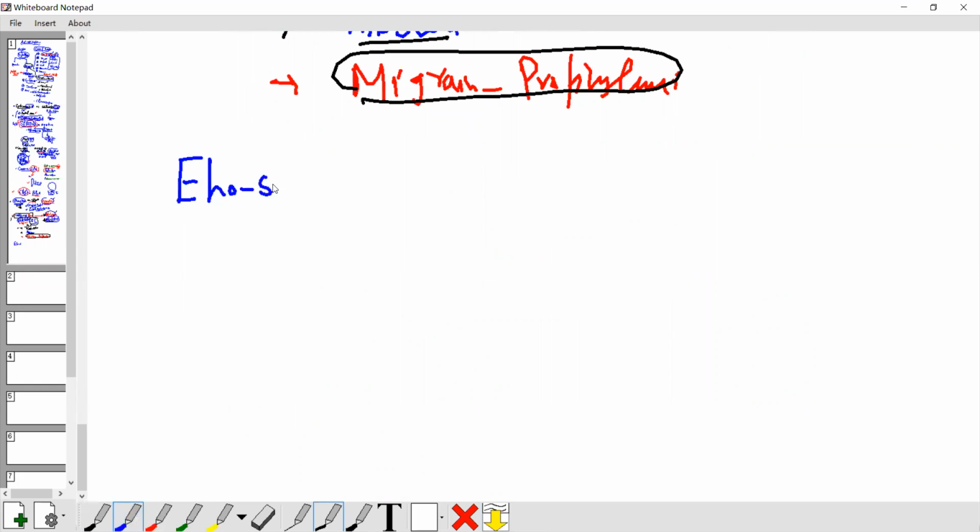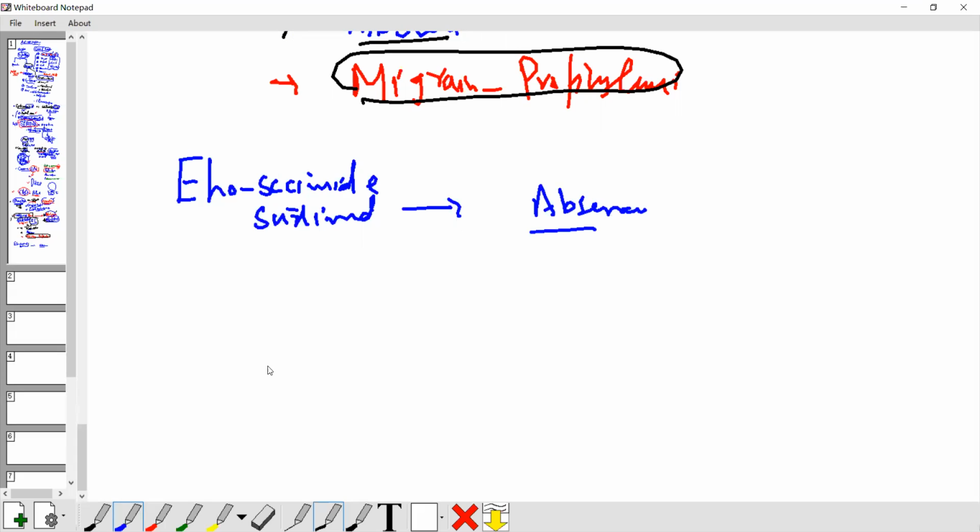Next one, ethosuximide. Ethosuximide is the drug of choice for absence, so that is the only thing to keep in mind.